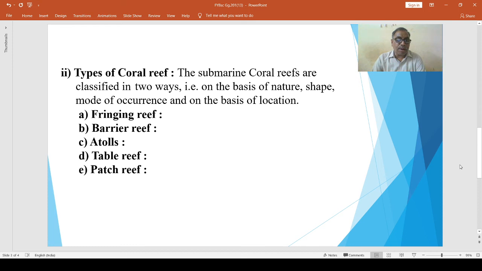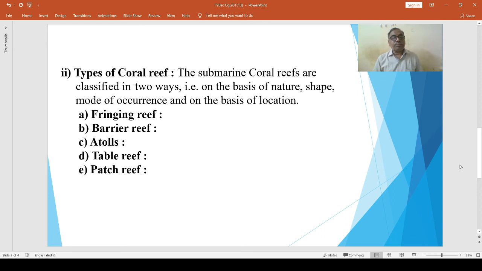The major reef formations in India are restricted to the Gulf of Mannar, Palk Bay, Gulf of Kutch, Andaman and Nicobar Islands, and the Lakshadweep Islands. The Lakshadweep reefs are atolls, and others are all fringing reefs. Patch coral is found in the intertidal areas of the central west coast of the country.